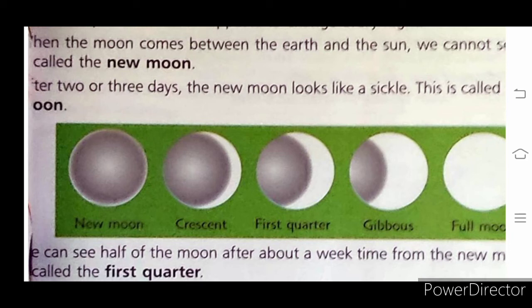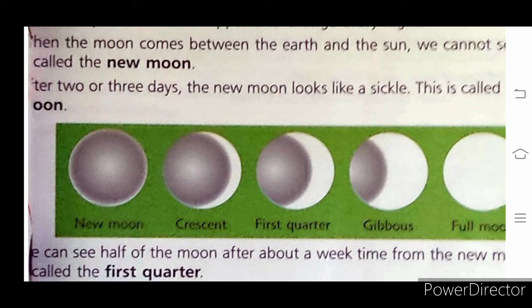In the next 2 to 3 days, we can see more than half of the moon. This is called gibbous moon. After the first quarter moon, 2-3 days, we can see more than half of the moon. See in this picture, the fourth one is your gibbous moon. Means more than half moon we see, and this is called the gibbous moon. Okay, children?